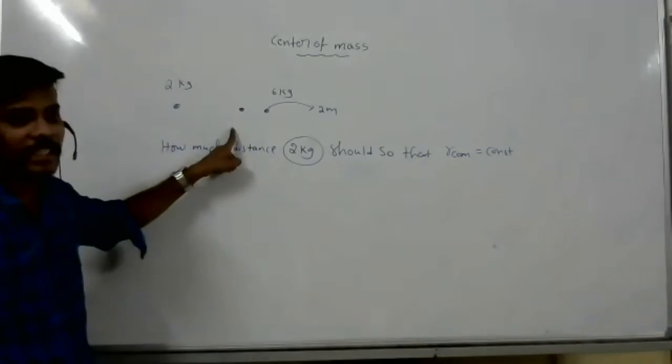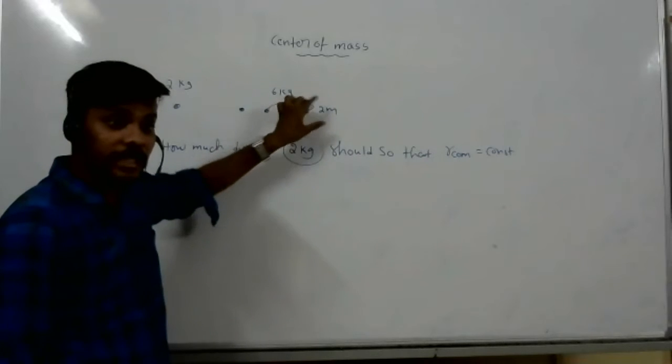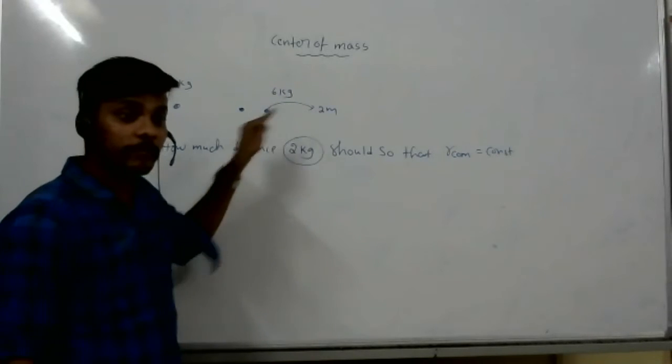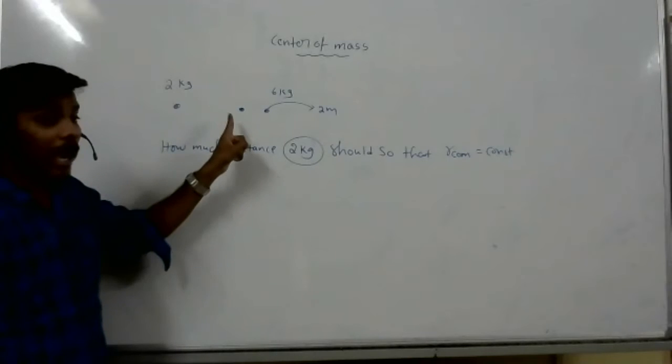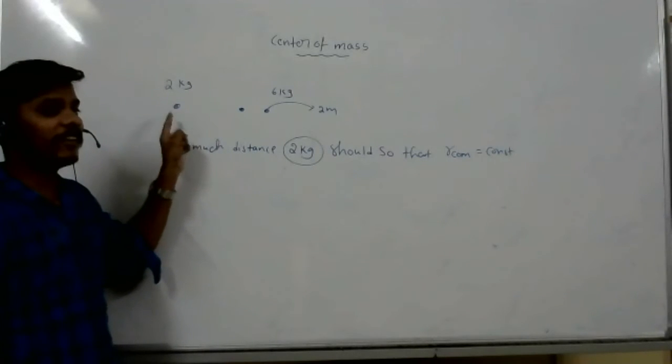Center of mass should not change. I am shifting the 6 kg body 2 meters. When I shift it, center of mass also will shift. But I have to move the 2 kg body, either this side or this side.